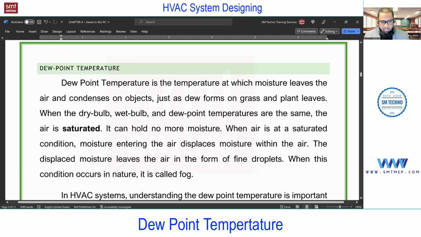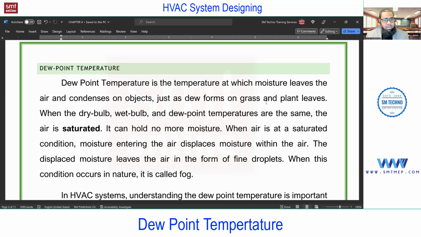Very simple. You see, dew point temperature is the temperature at which moisture leaves the air and condenses on the object. This is opposite to what? Evaporation. Or we can say the temperature at which condensation starts. And again, this is not a fixed temperature like freezing or boiling. The condensation can happen at different temperatures based on the other properties of air.